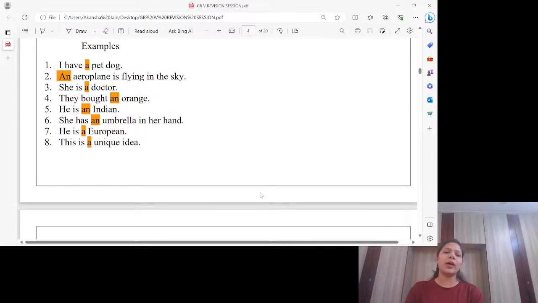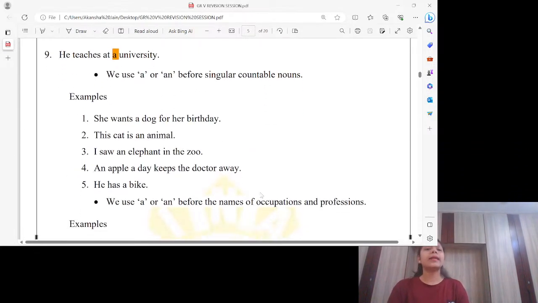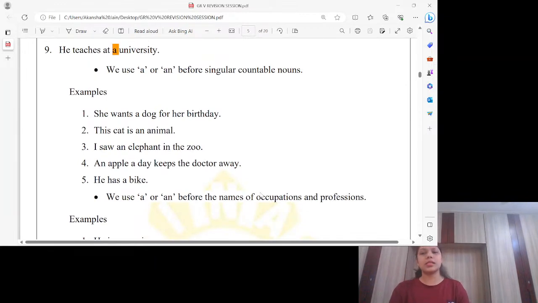European. Can you see here one thing now? European starts from E. It doesn't matter, I don't have to focus on this letter. No. Yo sound I have. So, just because of that, I'm using a. Unique idea. Same. Again, I have U here, but I don't have to focus on letter. I have to focus on sound. So, sound is yo. That's why a unique idea. Hope you got it. He teaches at a university. Again, yo sound. A university.